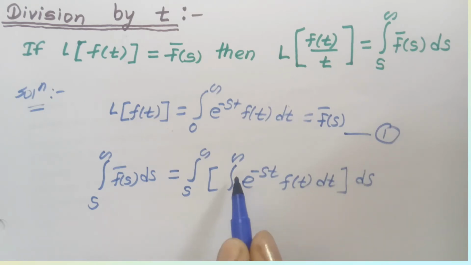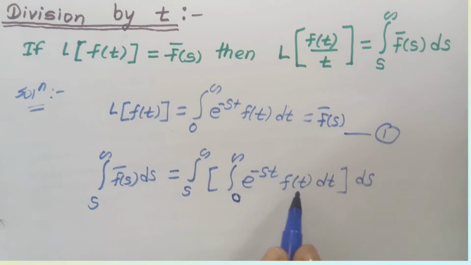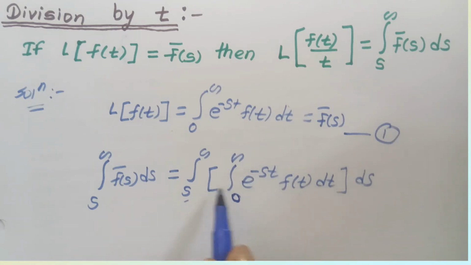Now if we observe this bracket term, it is an integration with respect to t, and if we put upper limit minus lower limit in the integration, then t becomes constant. That means in this bracket t is constant, so take the constant term outside and integrate the term which contains s, because our outside integral is with respect to s.